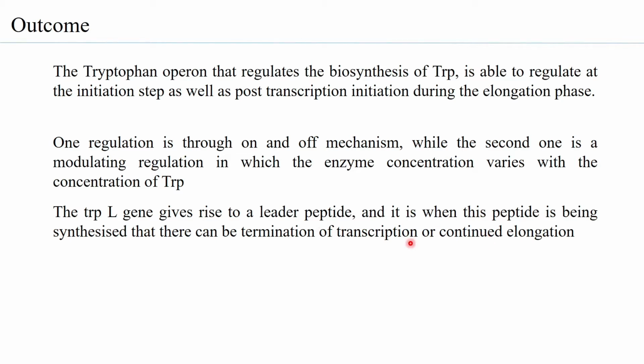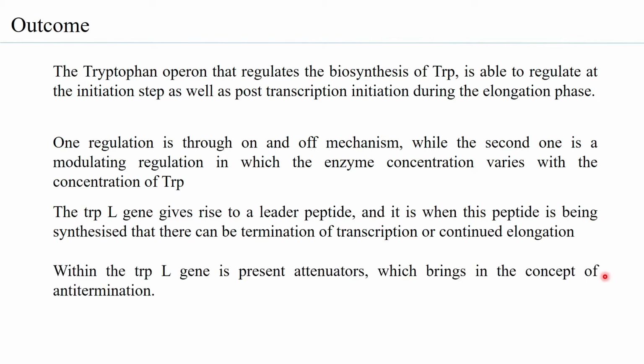So either of the two will happen. Either the transcription will terminate immediately after the leader peptide is formed, or when the leader peptide is being formed, or it can continue to elongate and go to transcribe all the structural genes of the tryptophan.